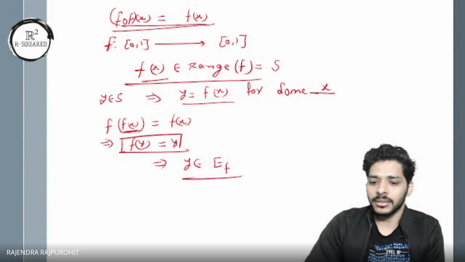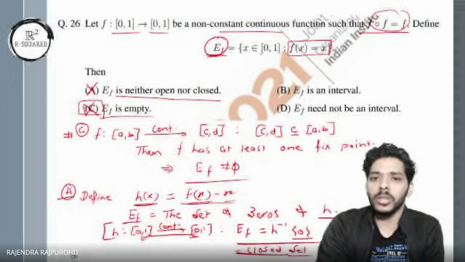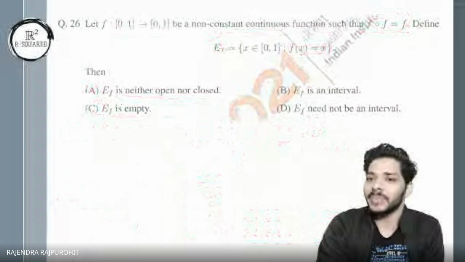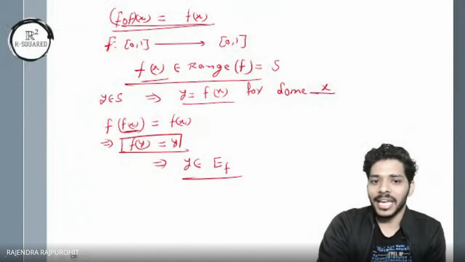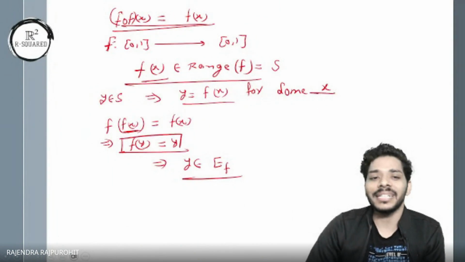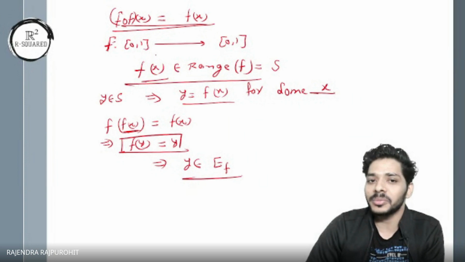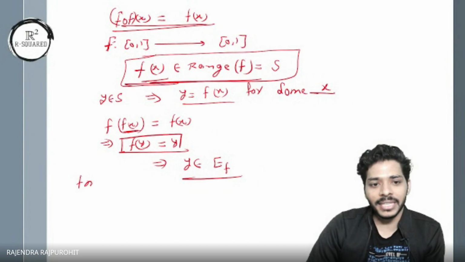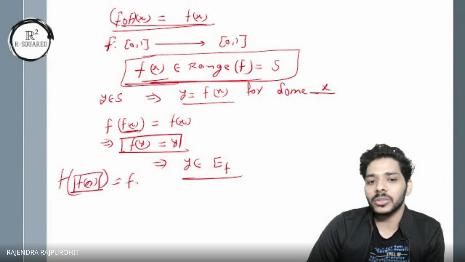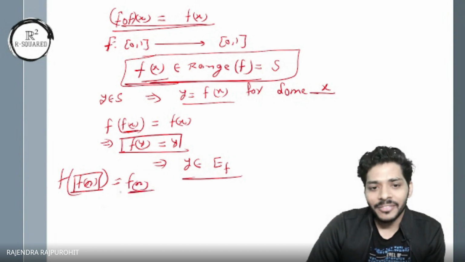Is it fine? Because all those elements which are self-mapped or fixed points go to E_f. And this f(y) is actually y. What I can get from here is that if you pick any element from the range, that is getting fixed, right? If I take any f(x), under f the image of this f(x) is again f(x) only.